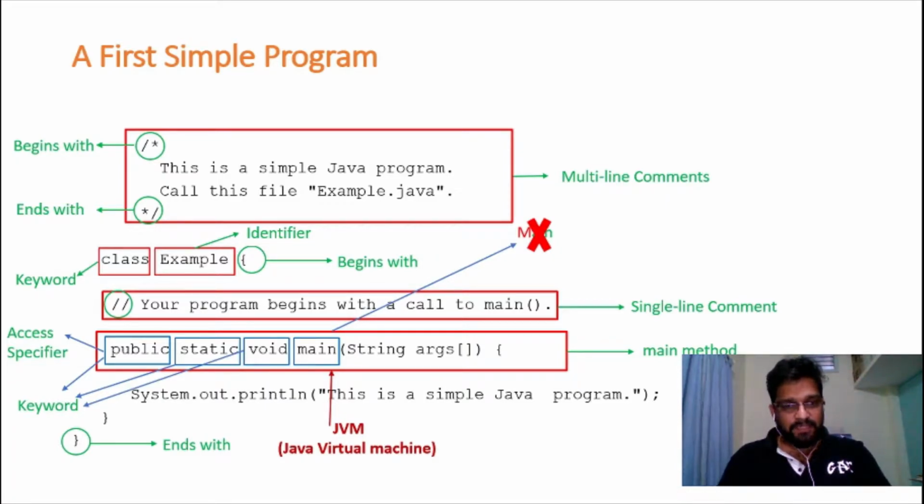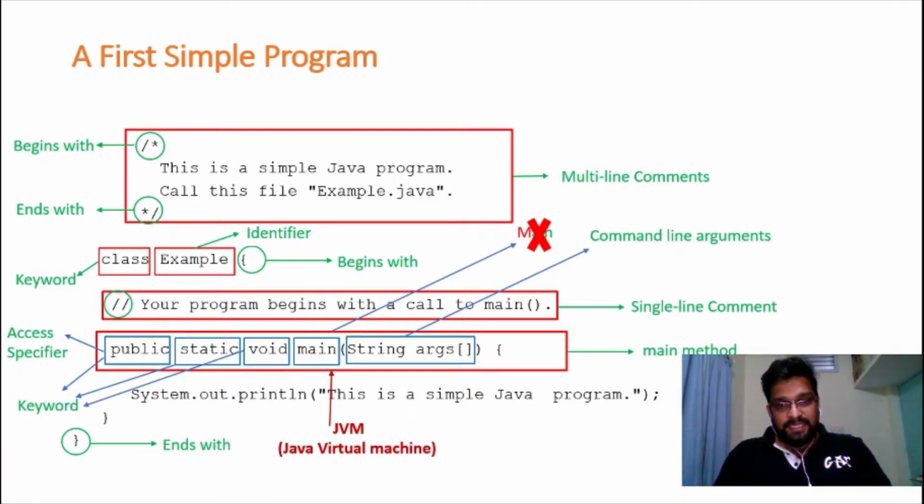Since our main method is not returning any value, we prefix main with void. Next, inside the parentheses of the main method, we have String args. Args is an array of type String. To this array, that is args, we can pass command line arguments. How to pass command line arguments, we are going to see at the end of this slide.